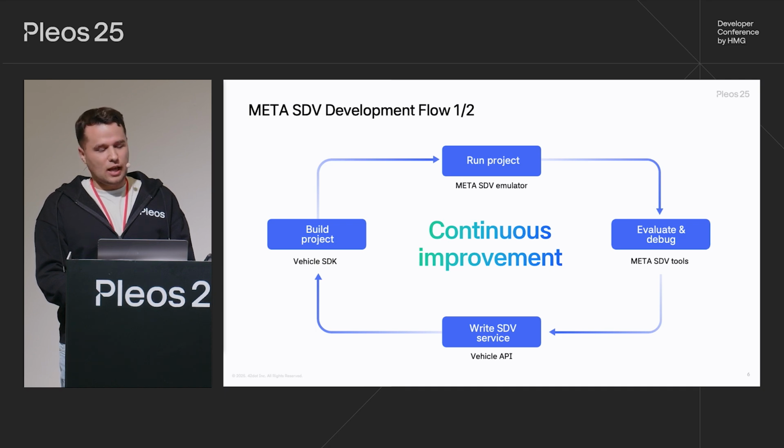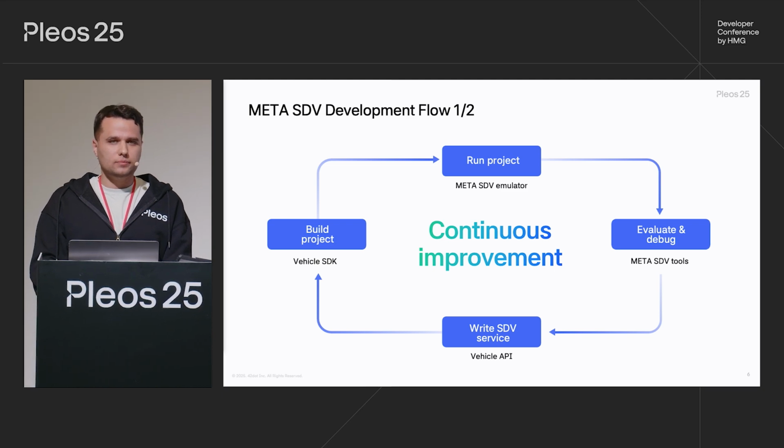As the first step, you can look at the bottom of the slide. We, of course, implement a service, and we use the Vehicle API to communicate with the rest of the middleware. Next, naturally, the step would be to build it and link it with the Vehicle SDK libraries. Then we run it. There is no hardware with which we can communicate. Instead, we can use the Meta SDV emulator, which fulfills that role.